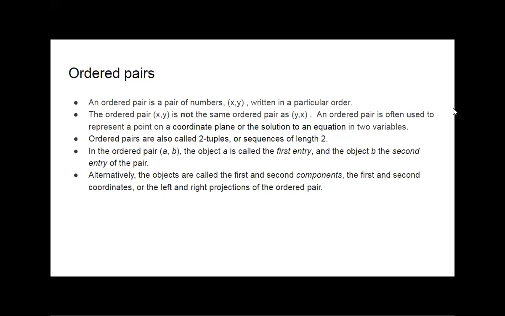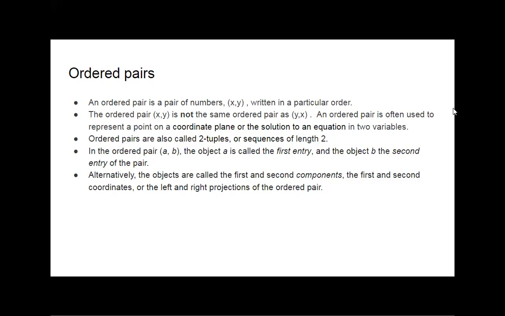A set is an unordered collection of elements, which means we can write the set A as 1 to 6 and also 6 to 1. We are not bothered about the order of the elements. It is not going to change the meaning of the set.